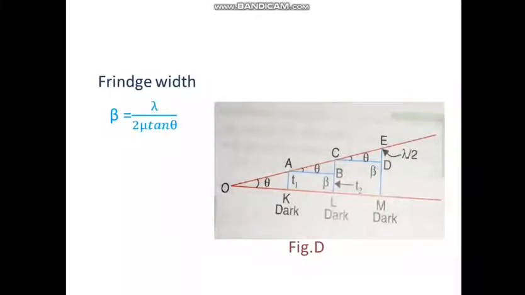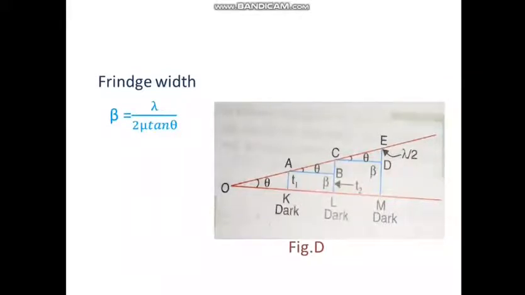In this diagram AB is the distance between the successive dark fringes, and it also equals the separation of the successive bright fringes. It is therefore called the fringe width beta, and AB equals beta.